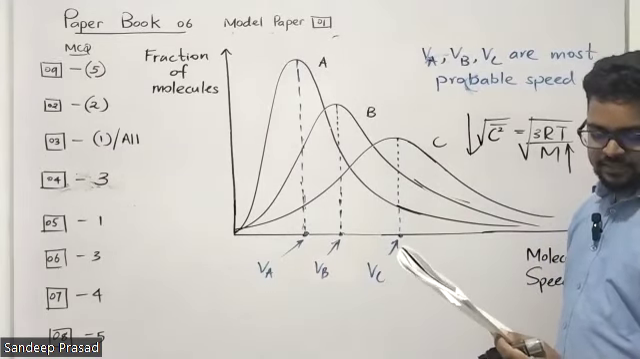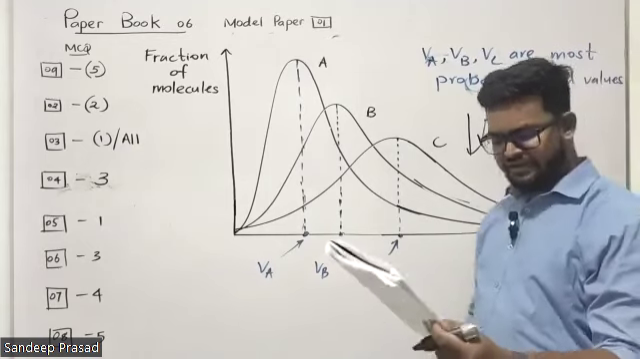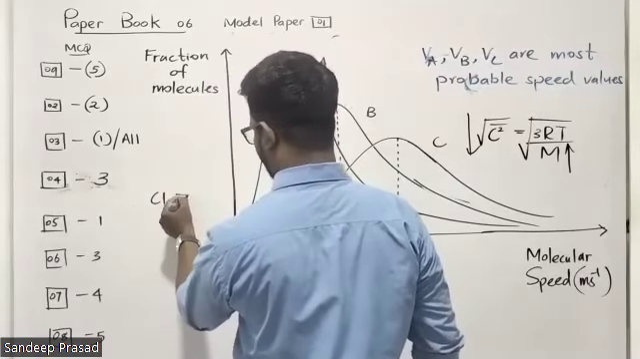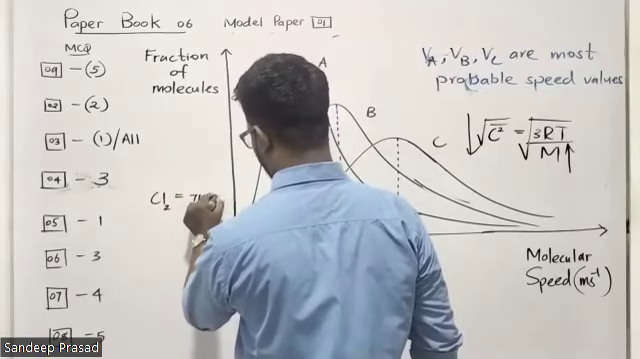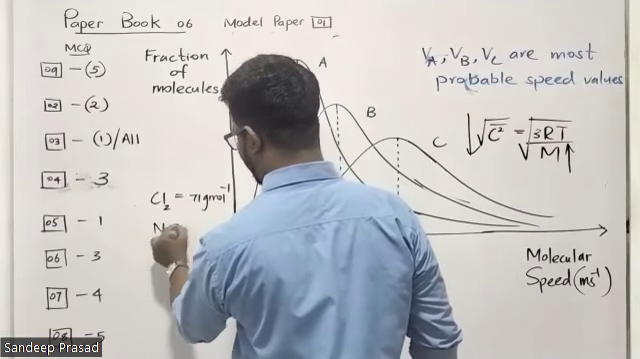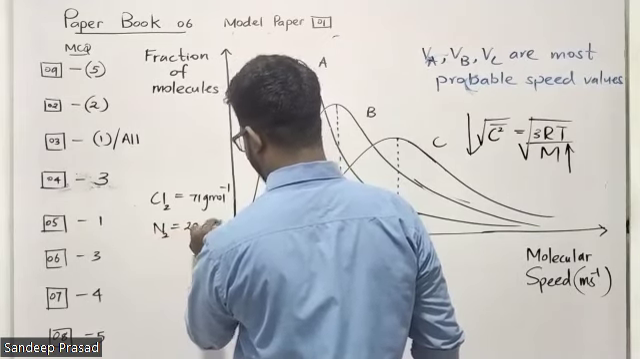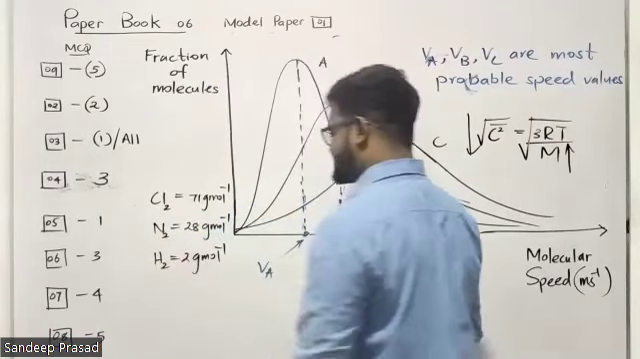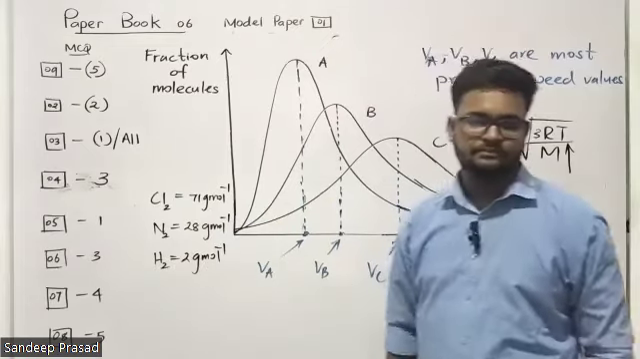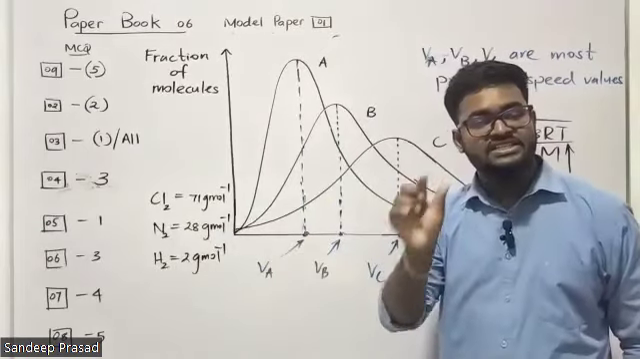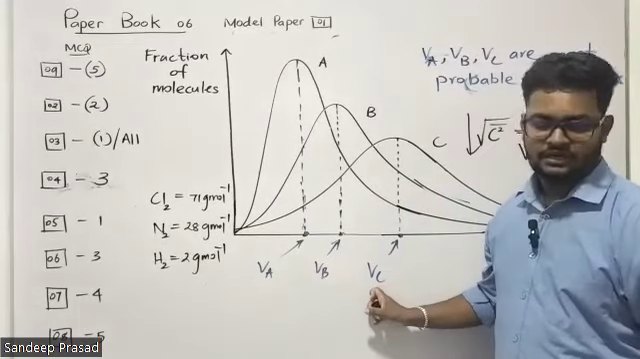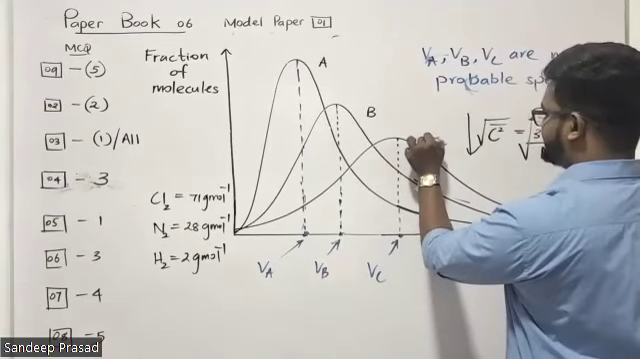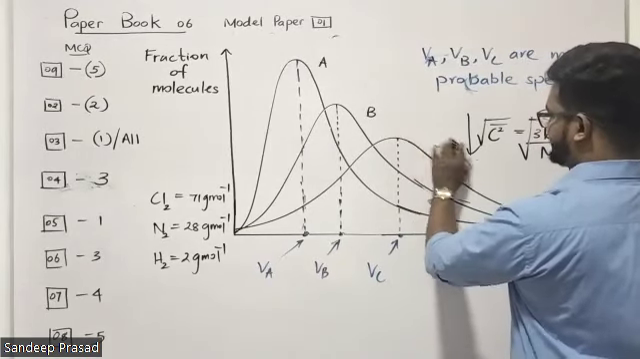Now, the gases they have given are hydrogen, nitrogen, chlorine. So chlorine is 35.5, so therefore 71 grams per mole. Nitrogen is 28 grams per mole. Hydrogen gas is 2 grams per mole. Then you can understand, students, the lightest gas among these three is hydrogen. Then hydrogen should have the greatest value of molecular speed. Then we can tell that C is actually hydrogen gas.